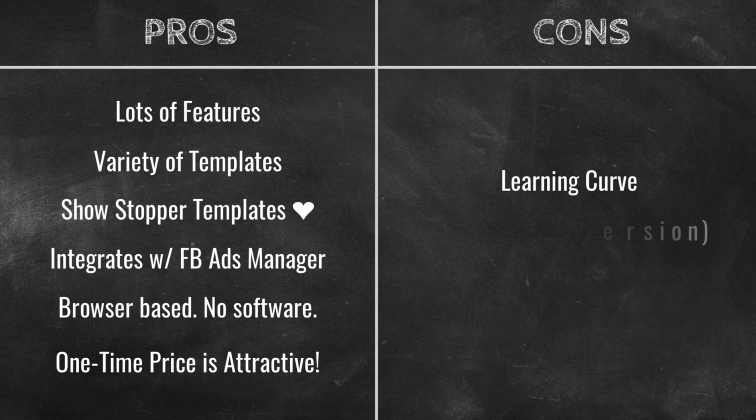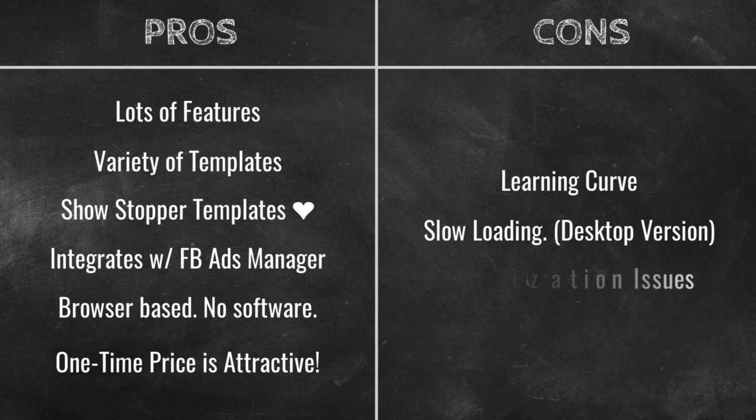Now, this is web-based, as I mentioned earlier, so it can be a bit slow, and you guys saw that in my demo. It can be a bit slow in loading depending on your computer and your internet connection. Now, the desktop version may or may not help to solve that. So go ahead, if you guys are interested, you can download the desktop version. And lastly, there are some minor customization limitations. However, not that big of a deal to me based on the value that you get with OFFEO.